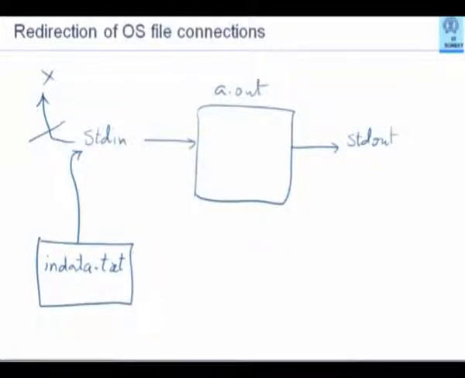Just like you create a C program file or whatever, you can use your editor and create a text file. So suppose you have to give a value for x, which is 5, you type 5 and return in that indata file. In short, whatever you would have typed on the keyboard, you should anticipate that and prepare in advance all the input values in the form of a file like this.